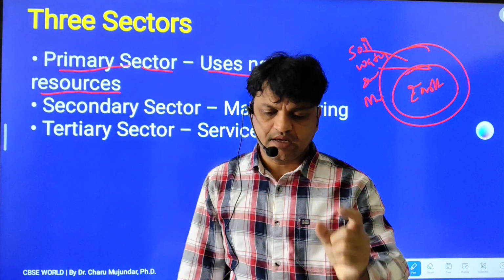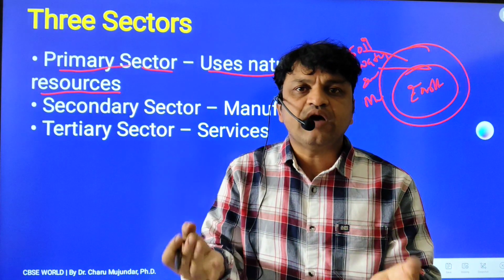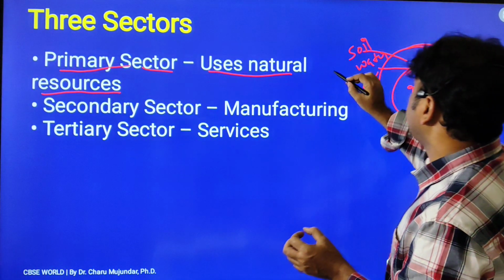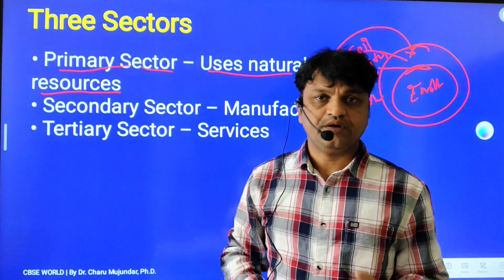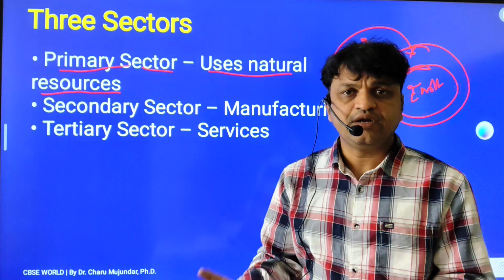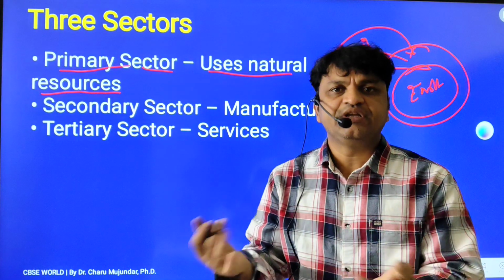So what is the primary sector? The sector that involves extraction and use of natural resources directly from nature. We are getting them from nature, naturally available. Nature is providing us. We are not manufacturing it. We are just getting it from nature.